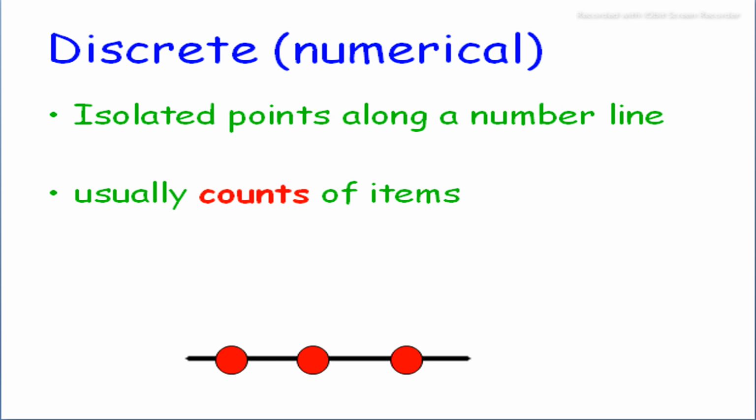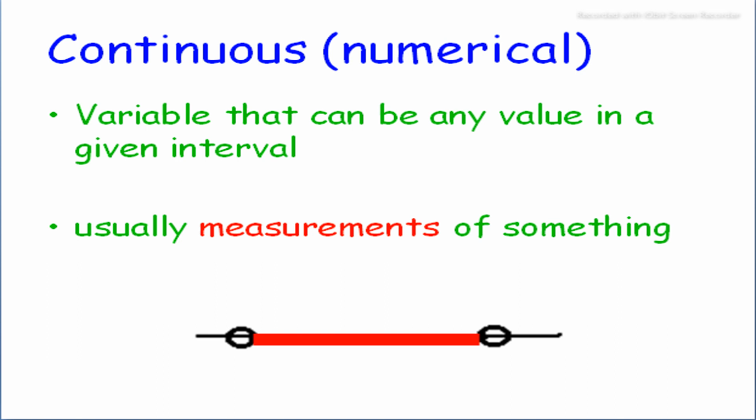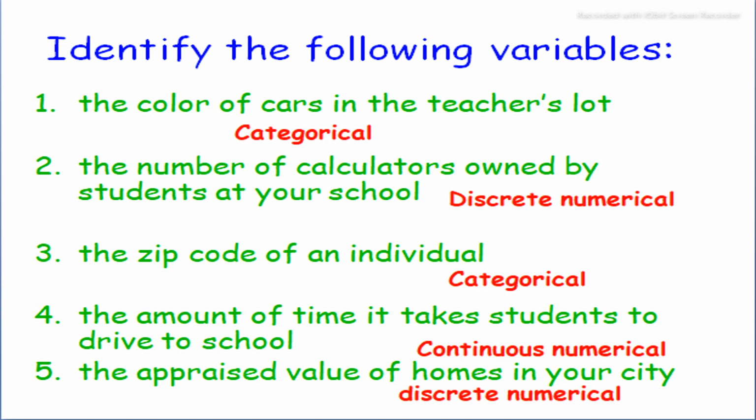In discrete numerical variables, we have isolated points along a number line, and usually counts of items are used. In continuous numerical variables, the variable can take any value in a given interval. Usually measurement of something is a continuous numerical variable.